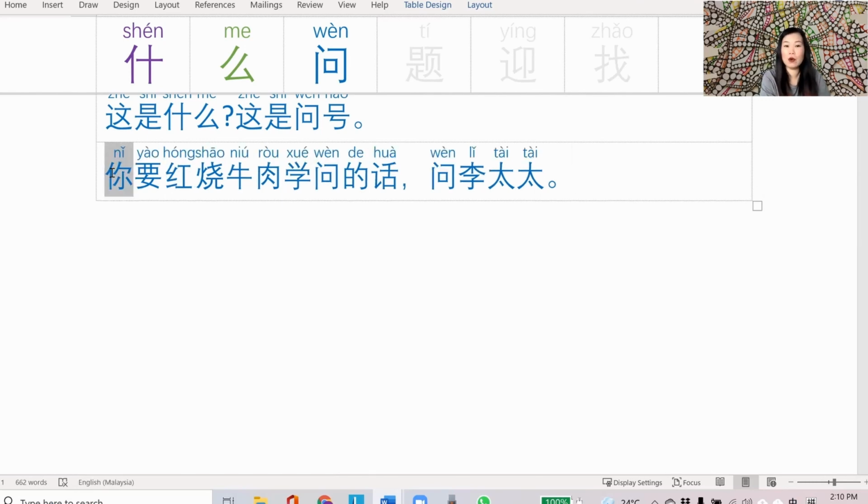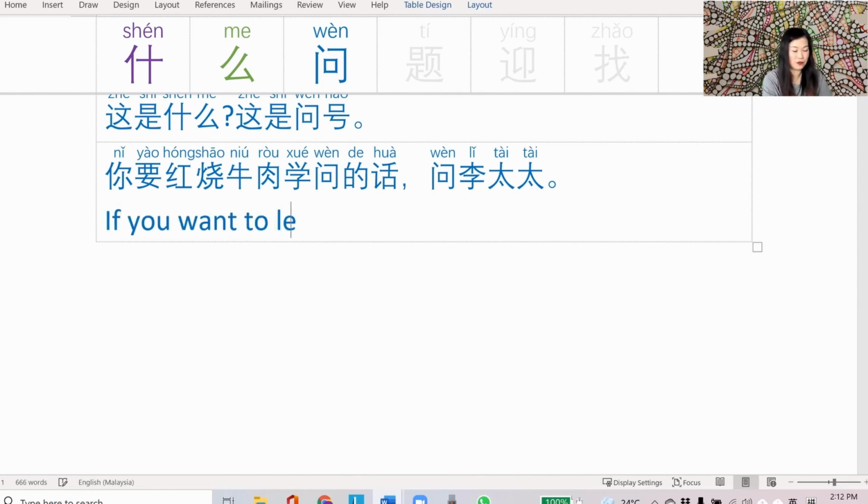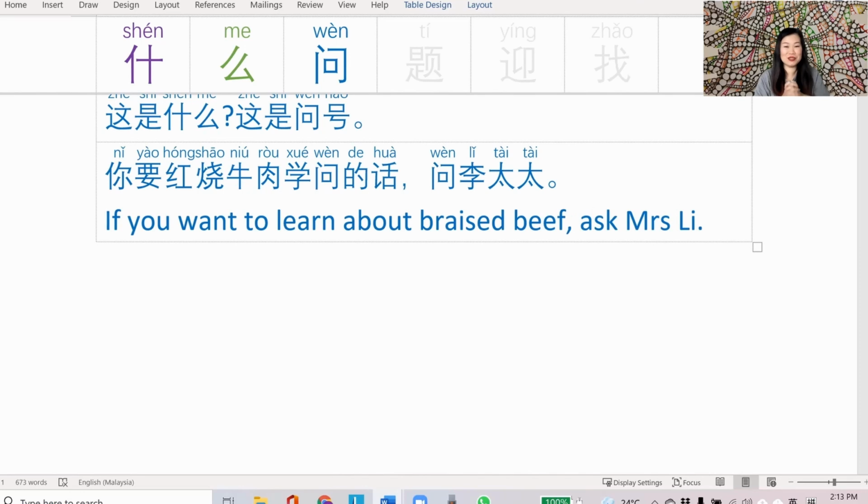你要红烧牛肉谁问的话问李太太. So what did I say in 中文? 你要 you want. Okay, so what do you want? In this case, the subject is 红烧牛肉. 谁问的话 is a way to say if, which we covered back in episode 25. So here I'm saying if you would like knowledge or to learn about 红烧牛肉问李太太吧. So if you want to learn about braised beef, ask Mrs. Lee. She will tell you all about it.